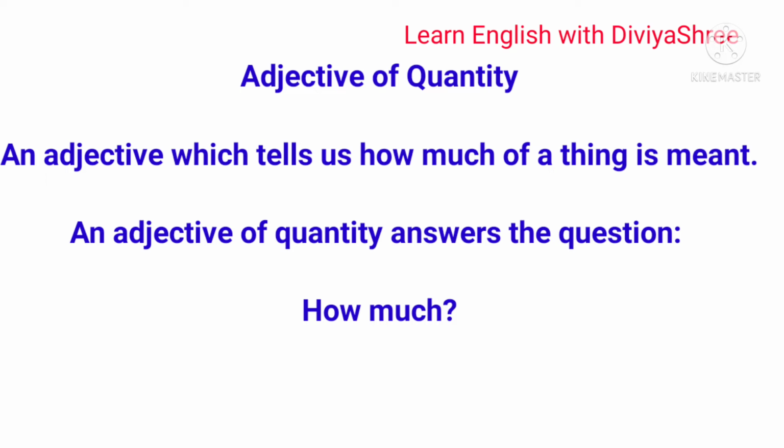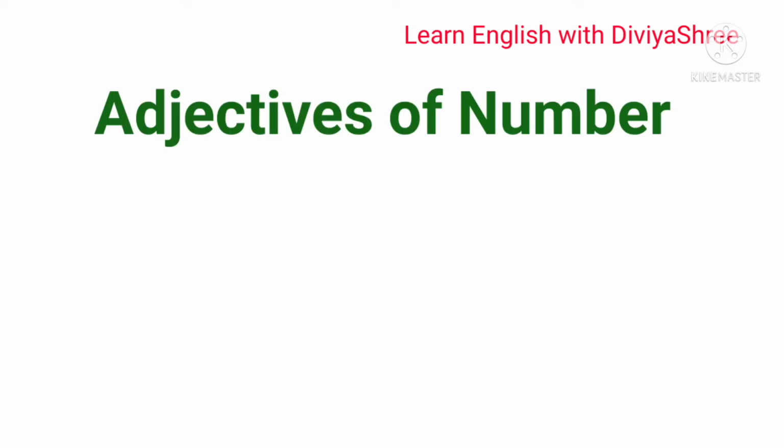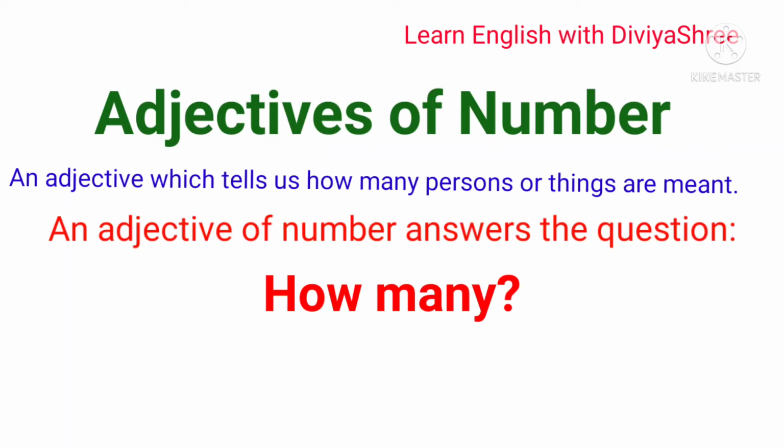Alright, so now children, let's move towards adjective of number. As it indicates numbers: 8, many, all. These types of words talk about numbers.